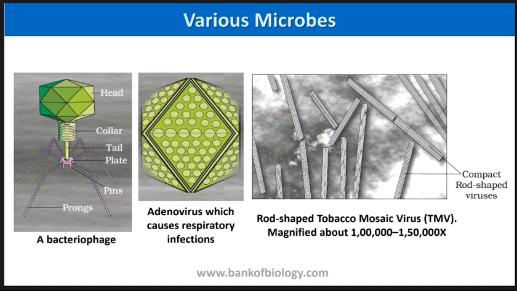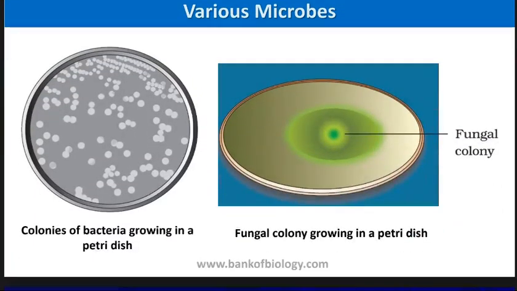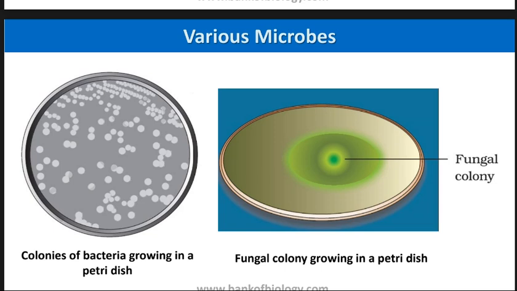We have viruses: adenovirus is another example, which causes respiratory infections. Rod-shaped tobacco mosaic virus, TMV, causes tobacco mosaic disease in plants.